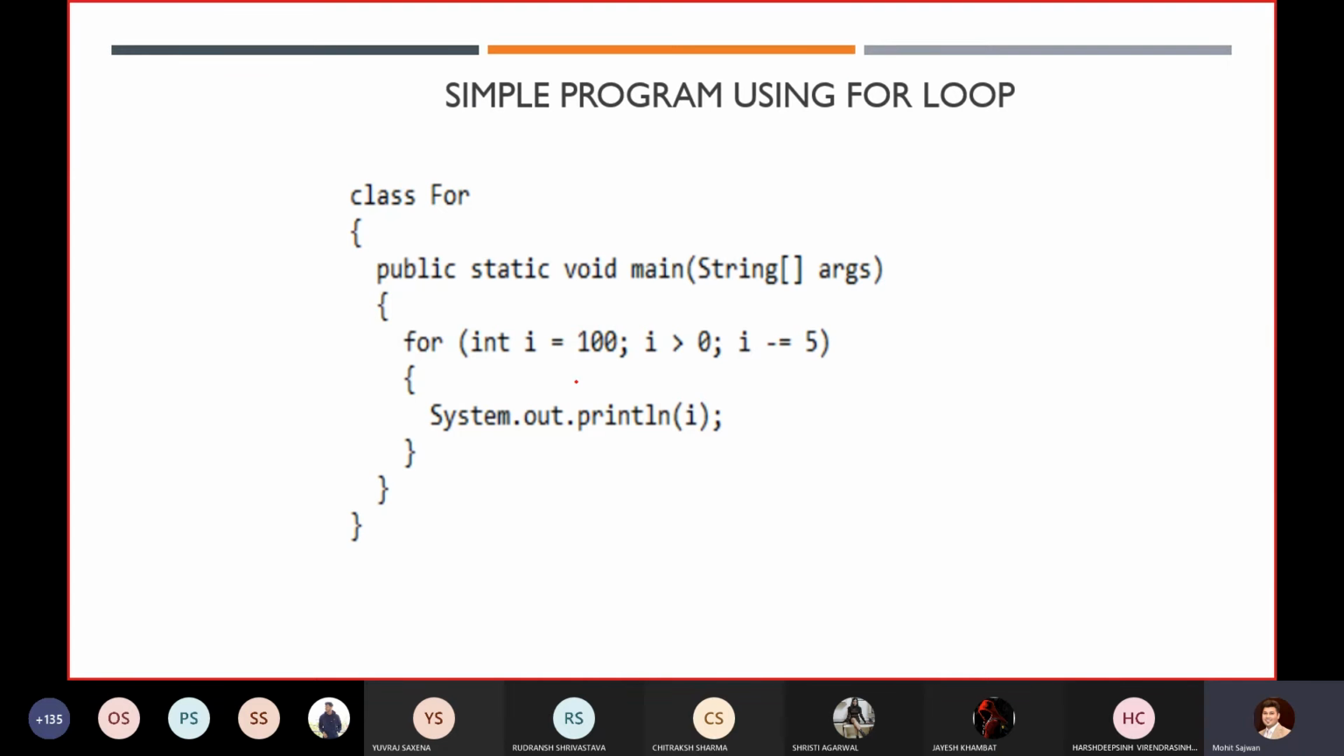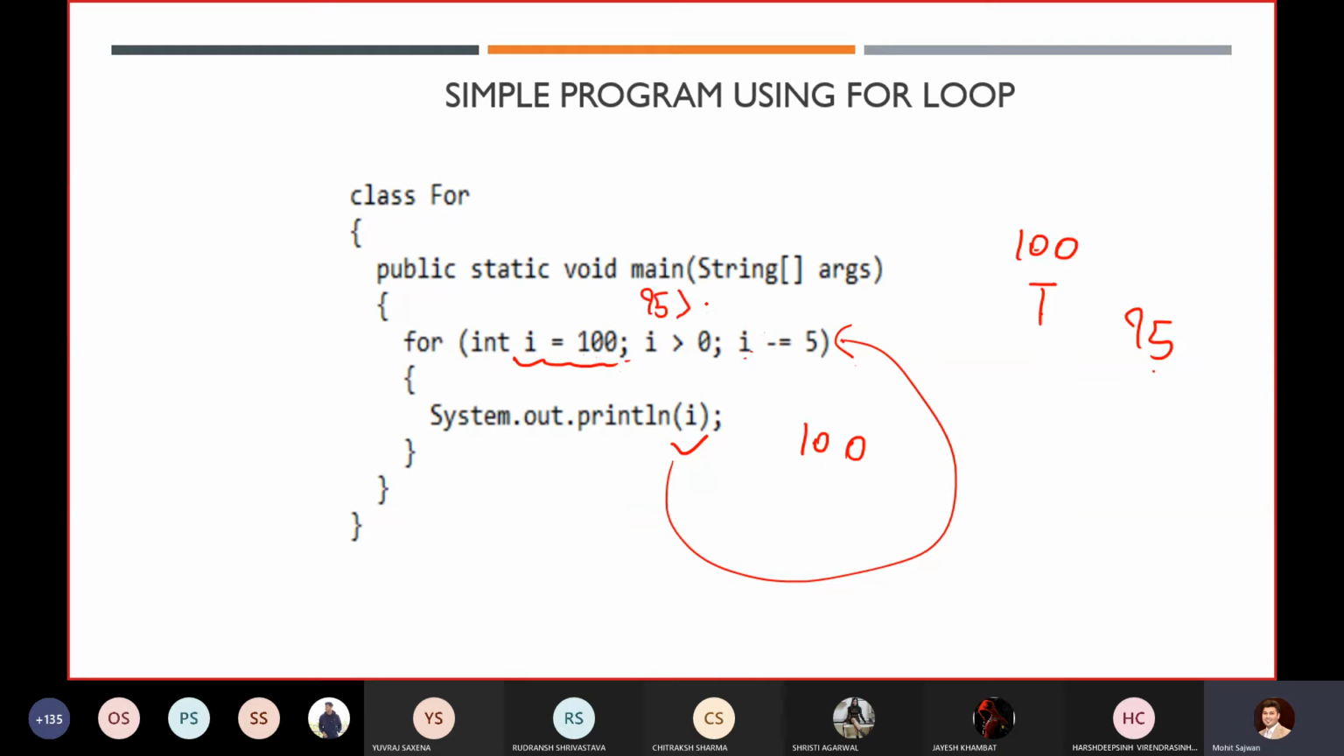So this is a simple program. First of all, it will take the value int i equals 100. Then it will check the condition: 100 is greater than 0. Yes, the condition is true, so it returns true. Then it will print the value 100. After that, it will execute the statement i = i - 5. You know that 100 minus 5 is 95, so it will update the value of i to 95.